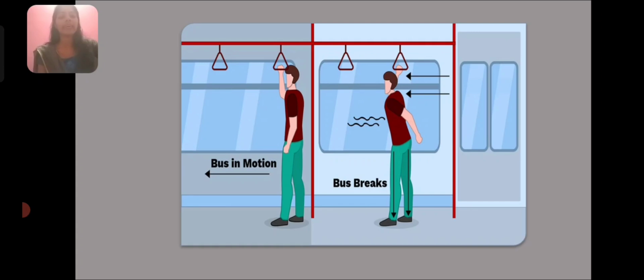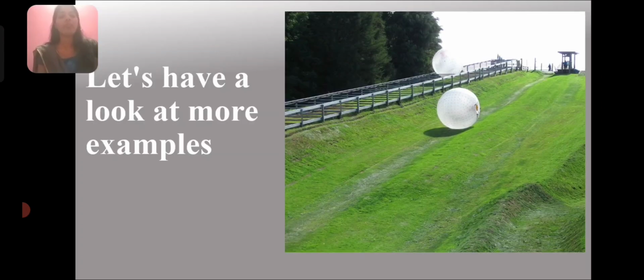Here, the bus is in motion. So, the passengers in the bus will also be in motion. When the bus suddenly brakes, the passenger will have a tendency to remain at the state of motion, or the passenger will have an inability to change his state of motion. This is the reason why a passenger moves forward when a moving bus suddenly brakes. Let's have a look at more examples.